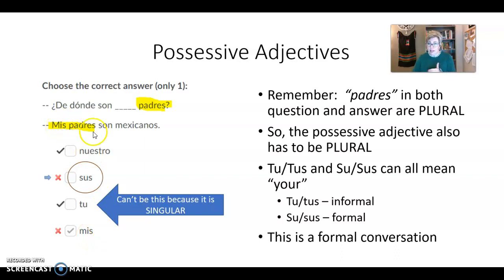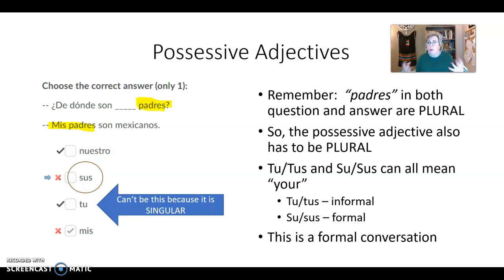My parents are Mexicans. So the question is, from where are your parents? Now, don't be tricked here again. Tu, tus, su, sus can all mean your. Tu and tus is informal. Su and sus is formal, but they all mean your. So there's 4 ways to say your.